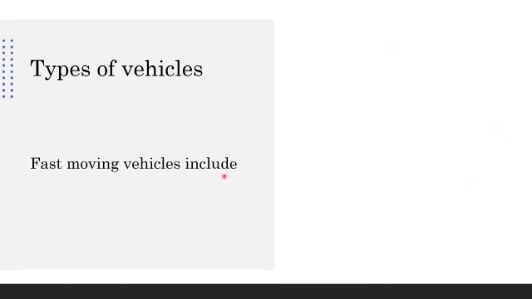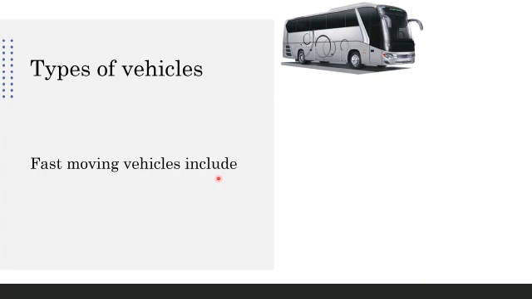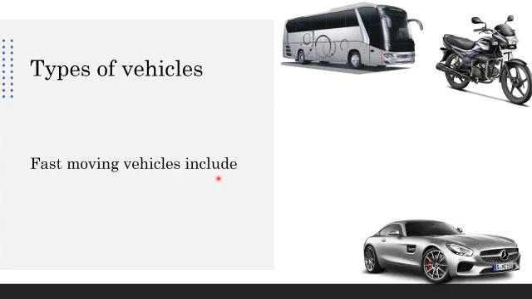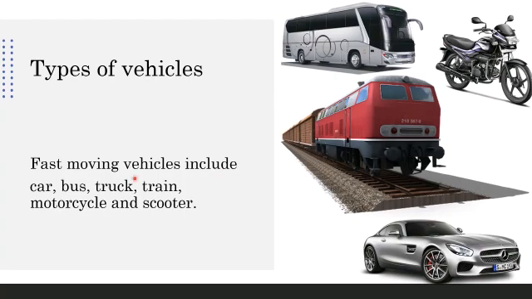Which are the vehicles which move fast? Yes, a bus moves fast, a car, a bike, a train, right? So car, bus, truck, train, motorcycle, scooter, they are the fast moving vehicles.